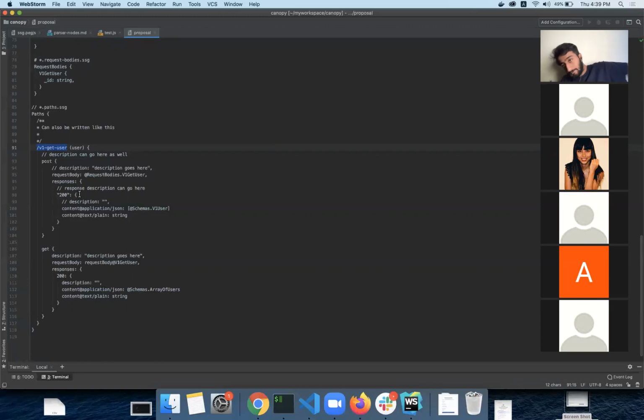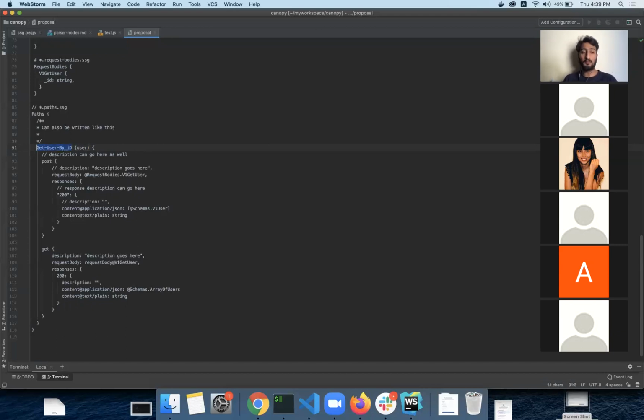And when we write the path name, do we need to put it in this particular format, or can it be anything? No, it can be like, what do you say, slash get user. Do we need to write like v1 hyphen get hyphen user, or can it be anything, right? Anything, man. It can be simply like this, maybe get user by ID. It can be anything. It depends on you.